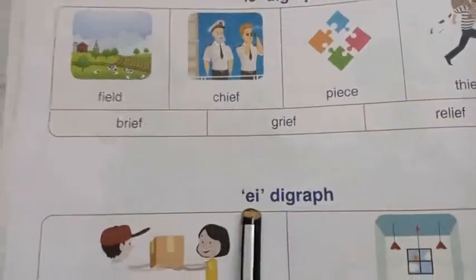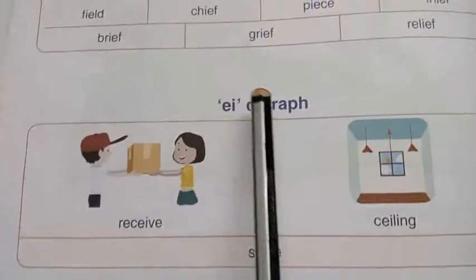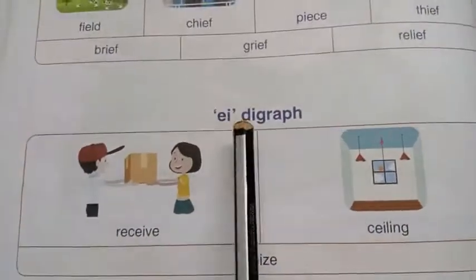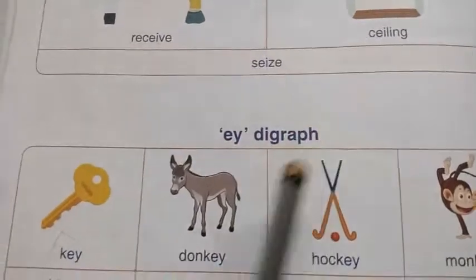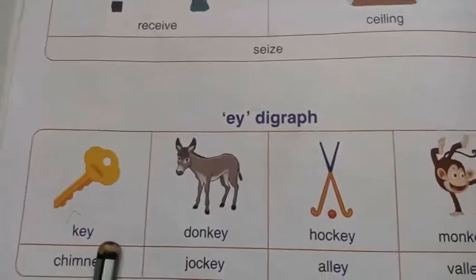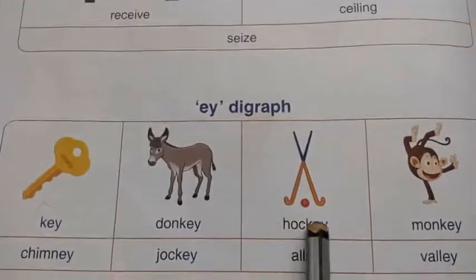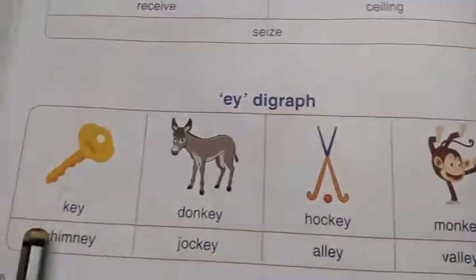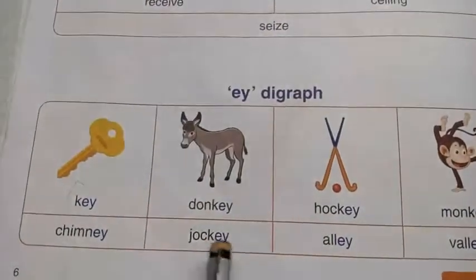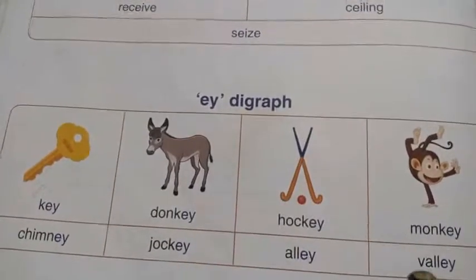Next, the EI digraph. E as in receive. E as in ceiling. Next, the EY digraph. E as in key. E as in donkey. E as in hockey. E as in monkey. E as in chimney. E as in jockey. E as in alley. E as in valley.